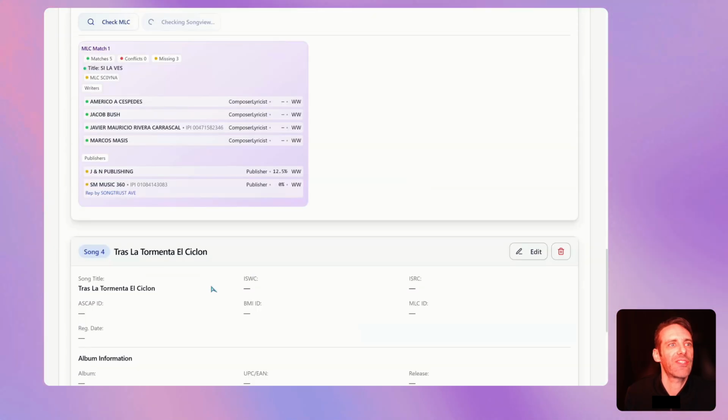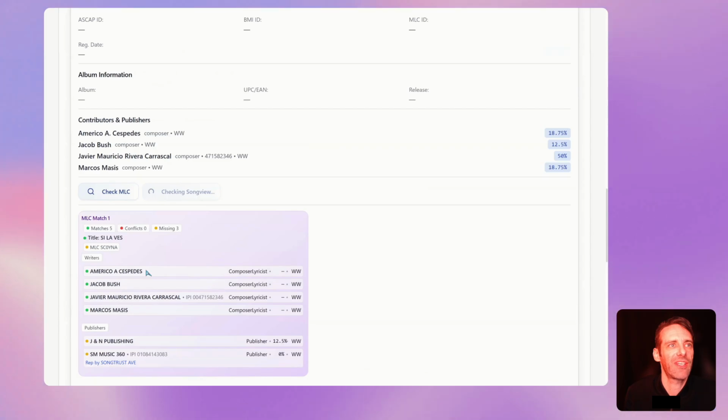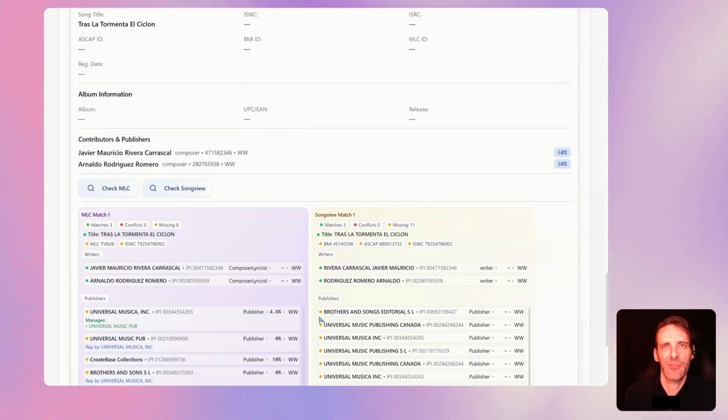So at the very least, it looks like I've gotten some publishers here from MLC, and it looks like I've got some MLC codes. The MLC code is extremely important because that is what the MLC uses to pay out on. If you don't have this code on a song, it's very difficult to parse an MLC royalty statement so that you can make sure that the correct royalties, the correct money goes to the right person for the right song. Especially if you're a record label or a publisher, this is invaluable information to be able to add onto your registration. And it looks like we have some information back from SongView as well.